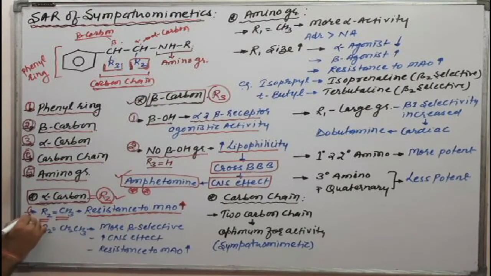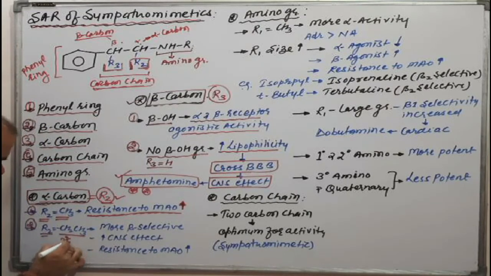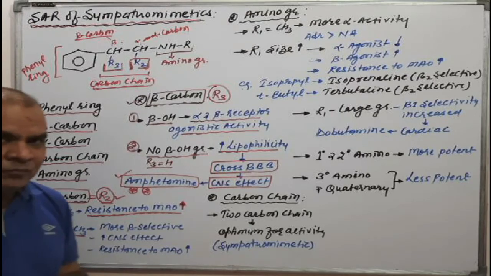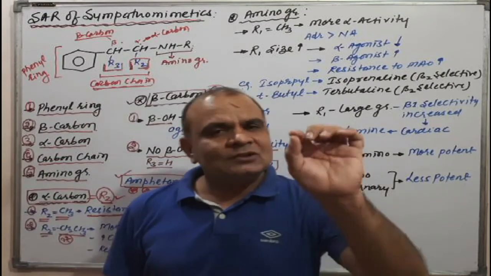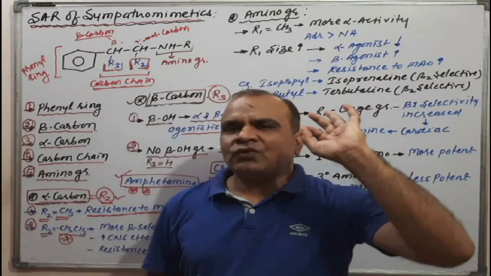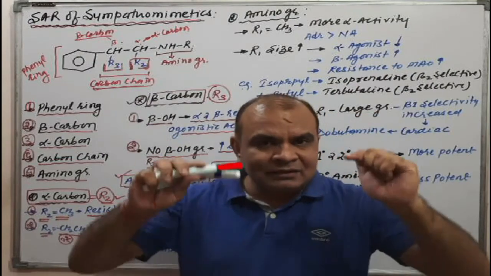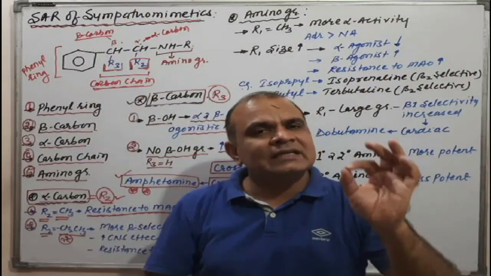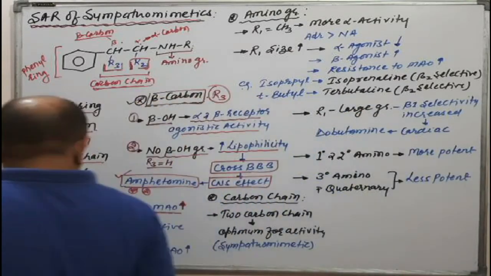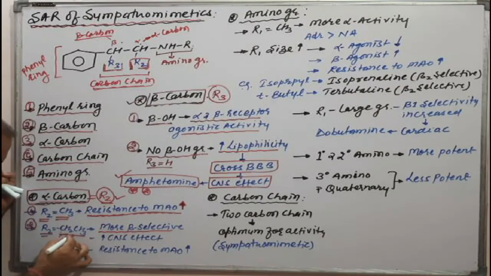Next one, second point: if R2 is CH2CH3, two carbons in the side chain, what will happen? If the carbon chain is increased, as you know, carbon or methyl groups have a lipophilic nature. Due to lipophilicity being increased, there is a CNS effect, because it crosses the BBB.